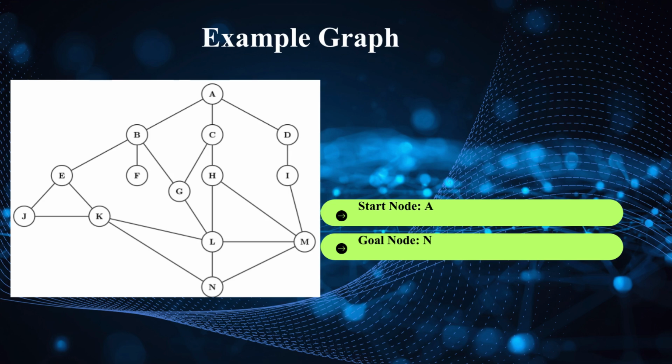Suppose node A is the starting node. From node A, the algorithm first explores all directly connected nodes such as B and C. After exploring the first level completely, BFS proceeds to the next level nodes connected to B and C. The traversal continues systematically until every reachable node is explored. The key observation here is that BFS does not immediately go deep into one branch. Instead, it explores breadth-wise. Now let us perform the traversal step by step using the queue.